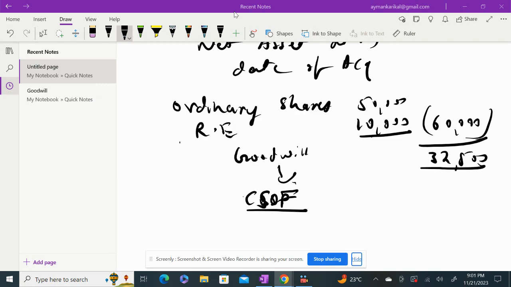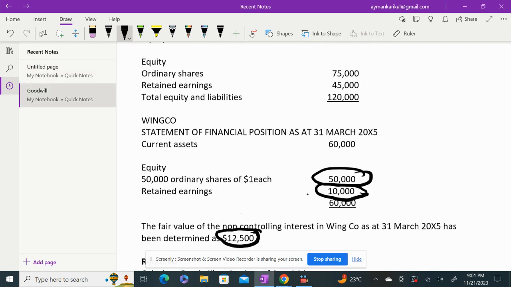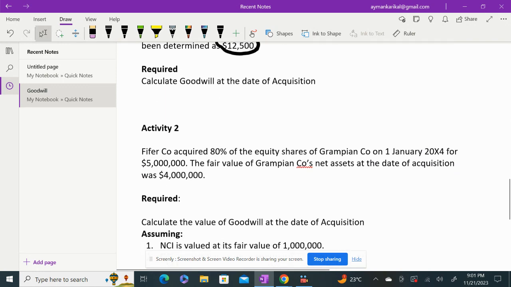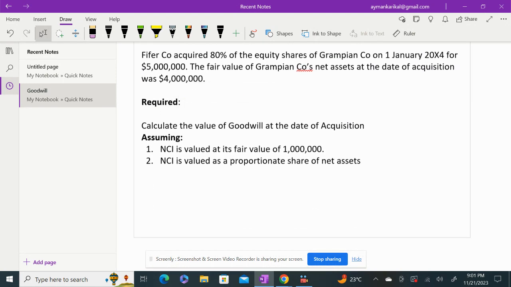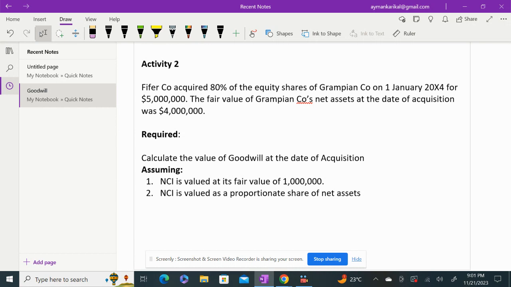So we have another question regarding the goodwill calculation. So you have activity number 2. We will do this. So this is a small activity. So here you are again asked to calculate the value of goodwill at the date of acquisition, but there are certain assumptions which we are supposed to make. So required: calculate the value of the goodwill at the date of acquisition, assuming NCI is valued at fair value of 1 million, and NCI is valued as a proportionate share of net assets.